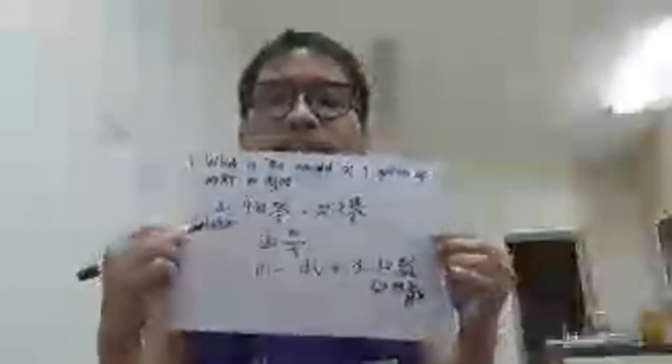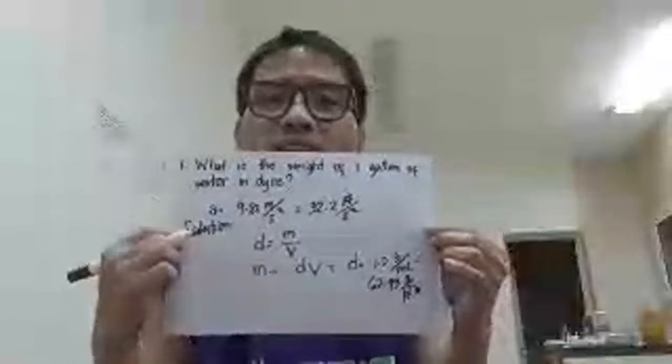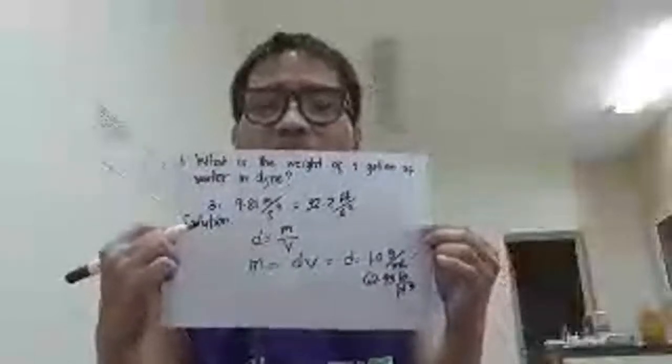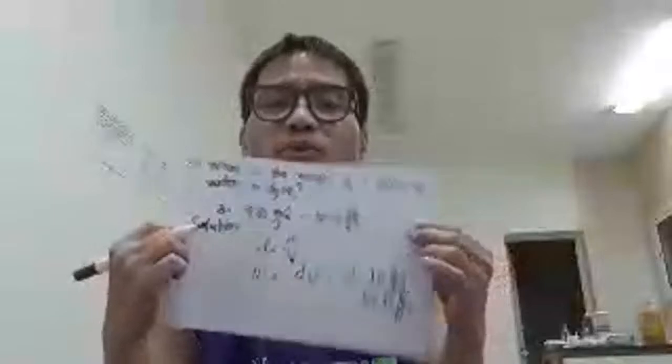So 62.43 pounds per cubic foot. Now, we have the density already. What's left? The volume, right? How can we obtain the volume? So let's substitute first. Density per cubic feet. My headache now is the volume.